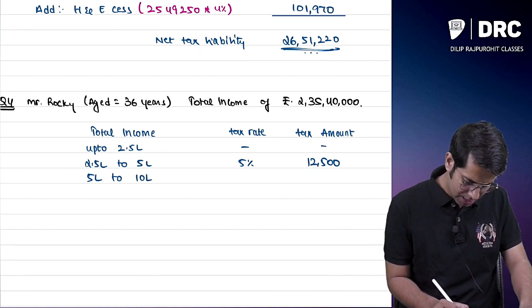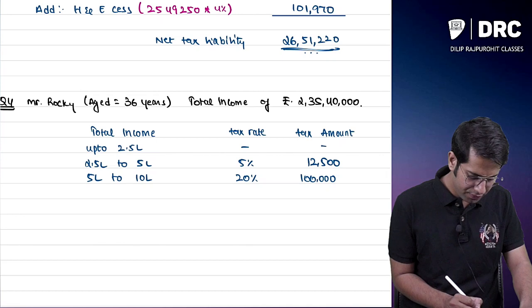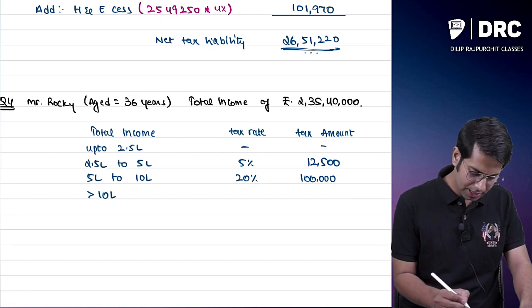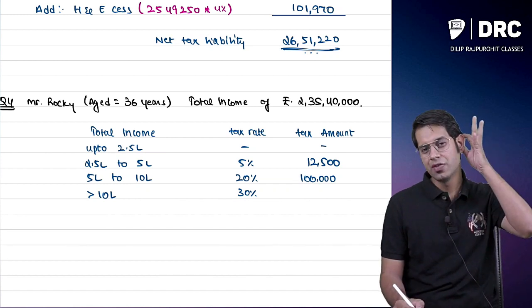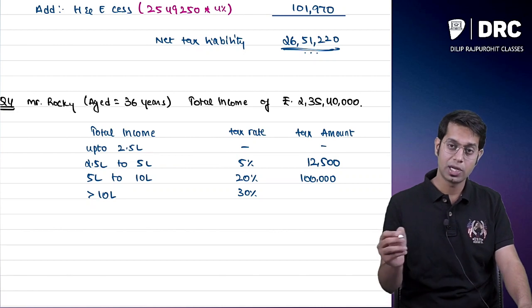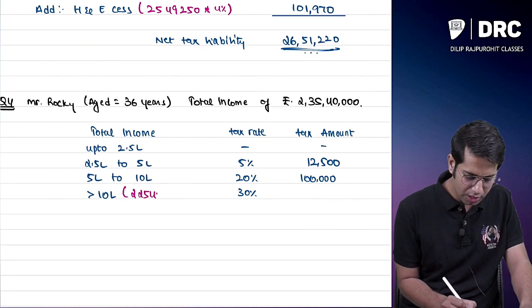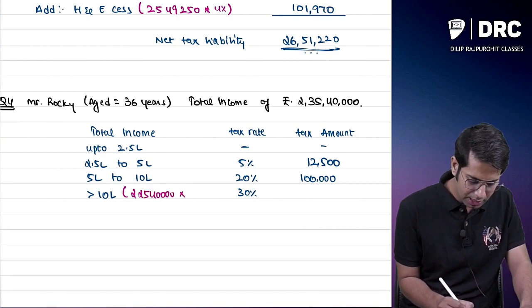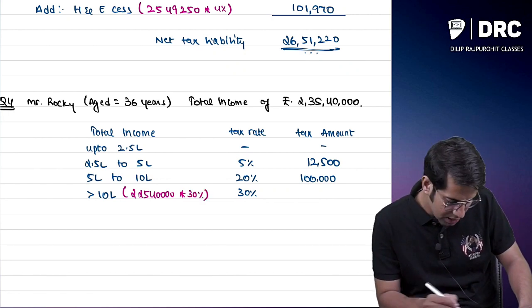From 5 lakhs to 10 lakhs, how much he has to pay? He has to pay 20%, which comes to 1 lakh rupees. And more than 10 lakhs, he has to pay 30%. How much is it? Sir, more than 10 lakhs, that means from 10 lakhs to 2 crore 35 lakhs, correct, sir? So it comes to 2 crores 25 lakhs 40,000 rupees into 30%.